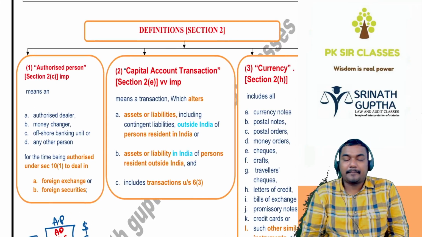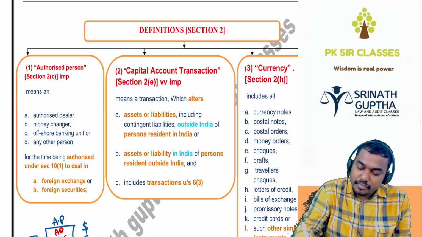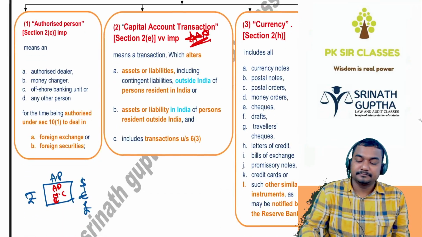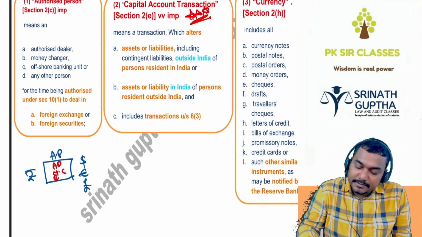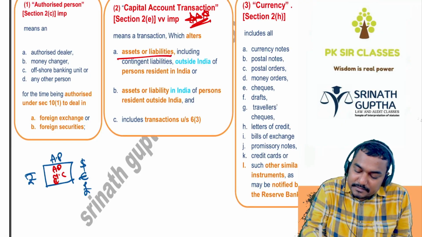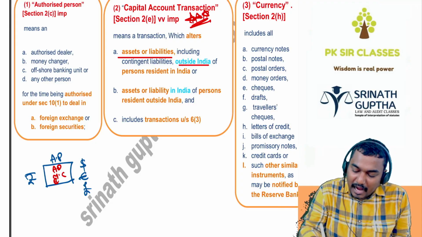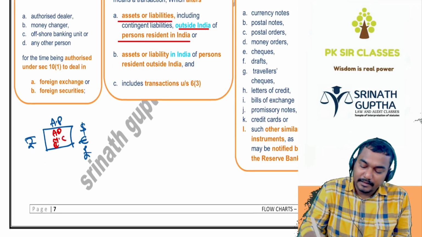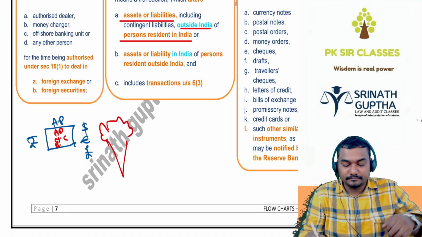Next one is the capital account transaction. Very, very important in this chapter. Star, superstar. Capital account transaction means a transaction which alters the assets and liabilities, including contingent liabilities, outside India of a person resident in India. Of a person resident in India. That means, for example, this is India.